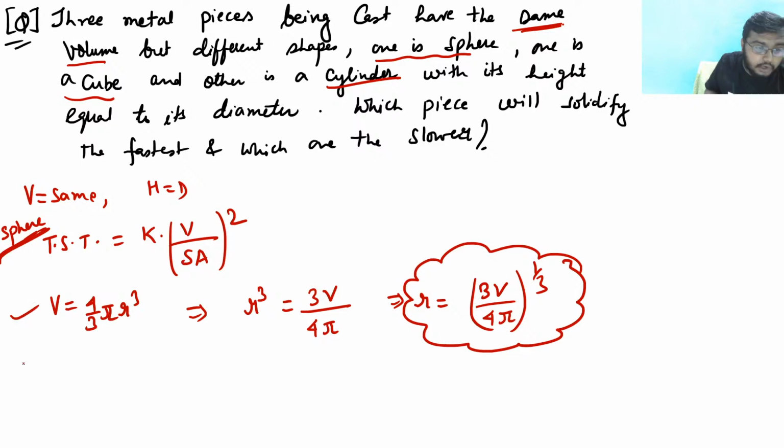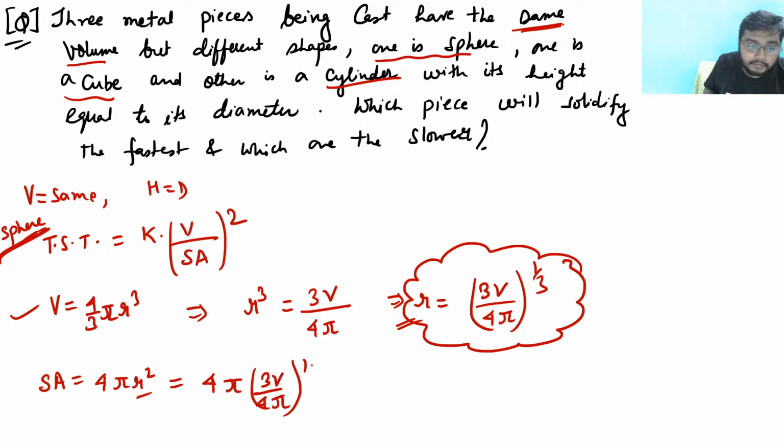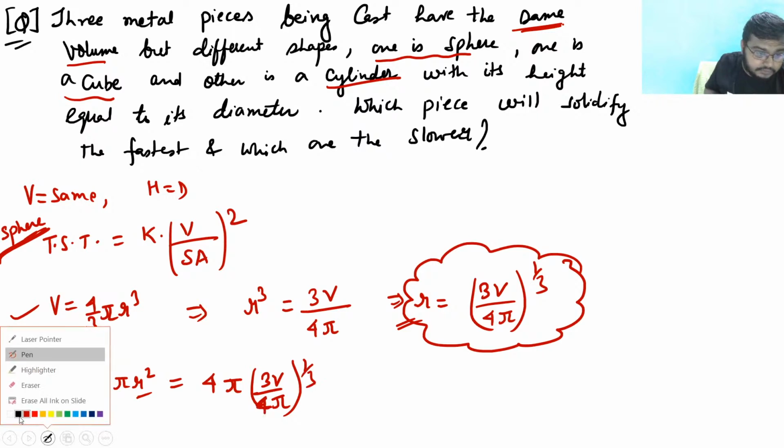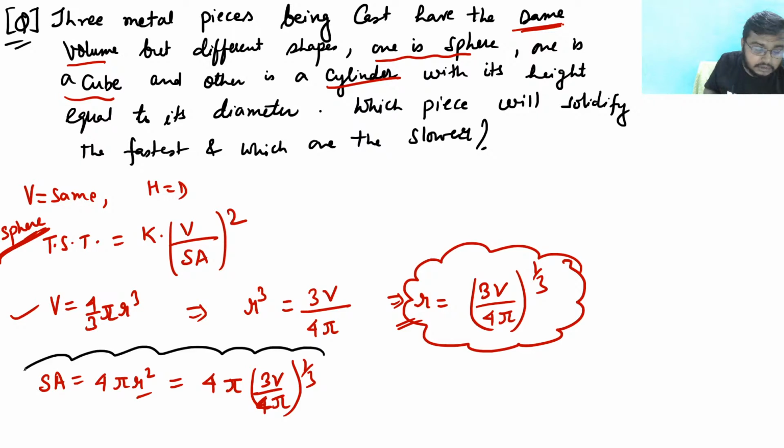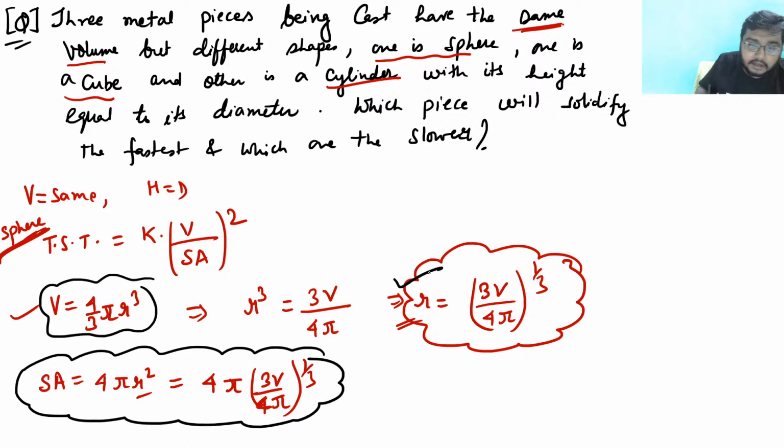We have talked about volume. Now let us see about the surface area. What is the surface area? Surface area is 4 pi r squared, right? Now see, what is r? In this case, we have seen r is equal to (3V by 4 pi) whole to the power 1 by 3. So we can replace these things as 4 pi (3V by 4 pi) to the power of 2 by 3. Okay? So this we understood. Surface area is this and volume is this, and we have converted this with r. So this is the case of a sphere.